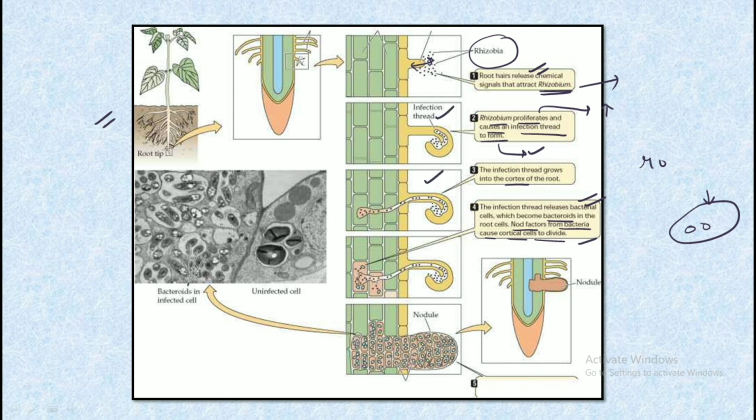Then there occurs migration, the infection thread grows, and then these bacteria from the root go into the cortex, and finally there occurs the formation of the bacteroids, which get surrounded by the peribacteroid membrane, and this is how the complete root nodule formation takes place.